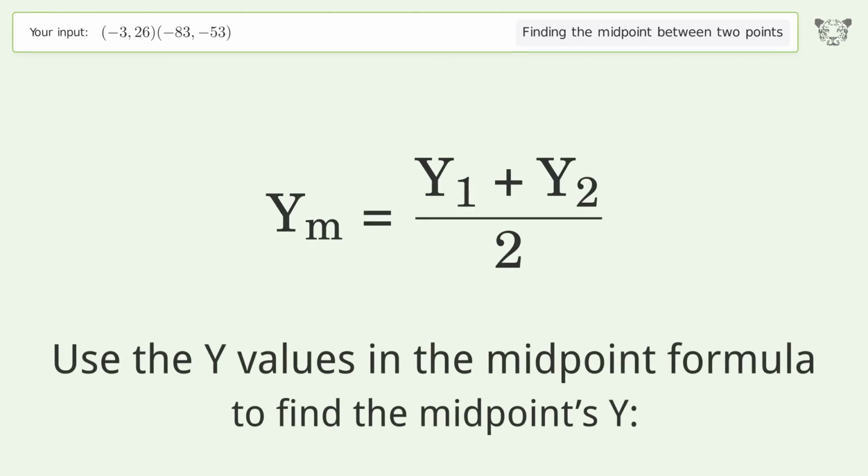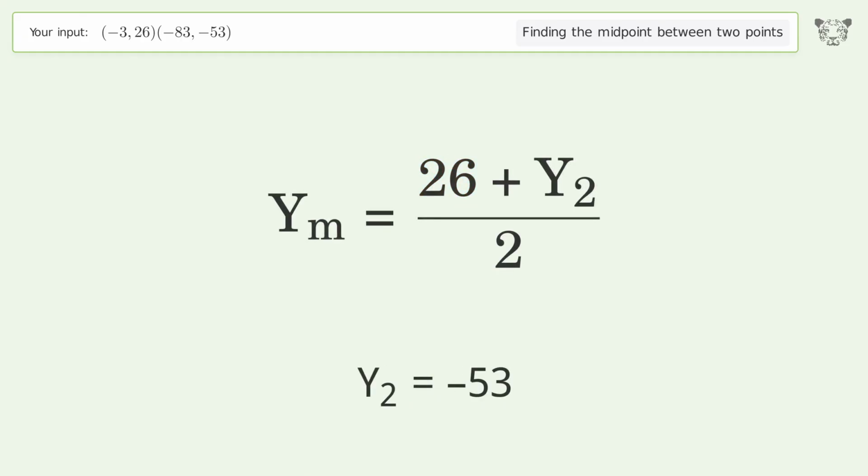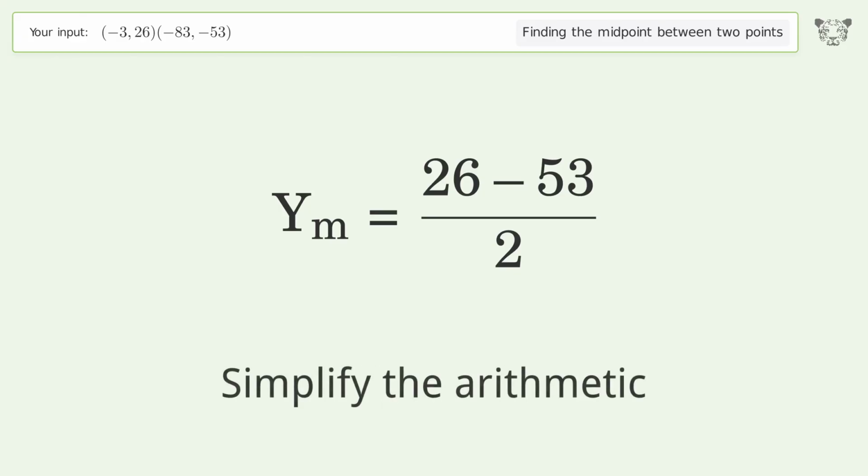Use the y values in the midpoint formula to find the midpoint's y. y1 equals 26. y2 equals -53. Simplify the arithmetic.